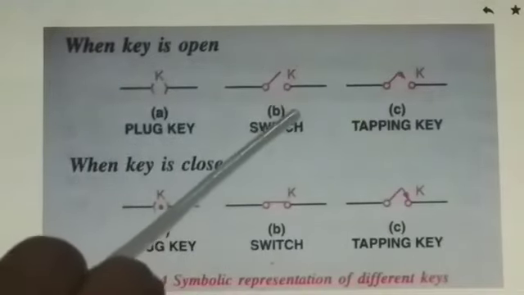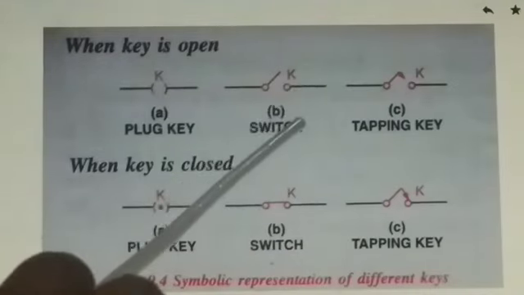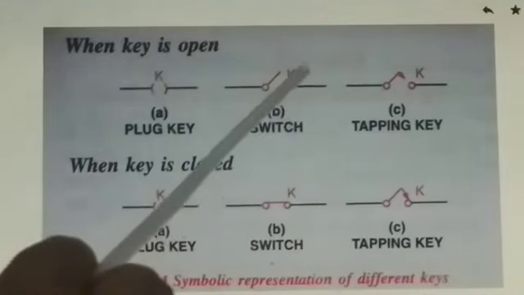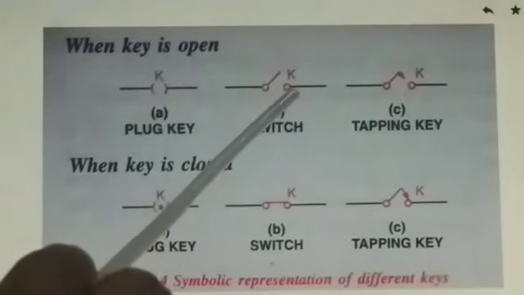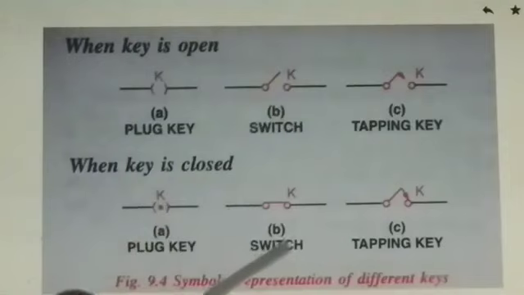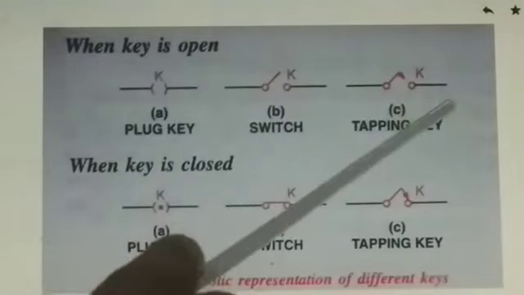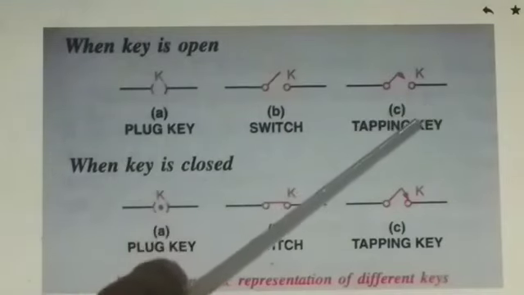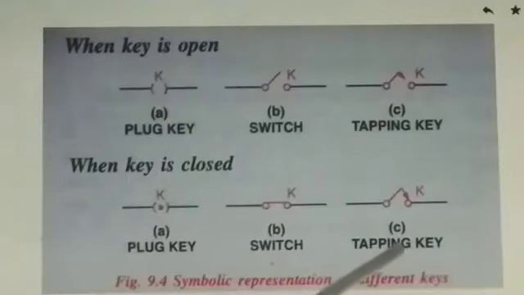So this is the symbolic representation of a switch key. All these are used to switch the circuit on and off. This is an open switch key when current is not flowing. This is a closed switch key when current is flowing. This is the representation of a tapping key when it is open. And this is the symbolic representation of a tapping key when it is closed. When it is closed, at that time current is flowing in the circuit.